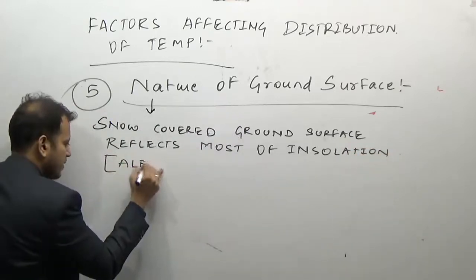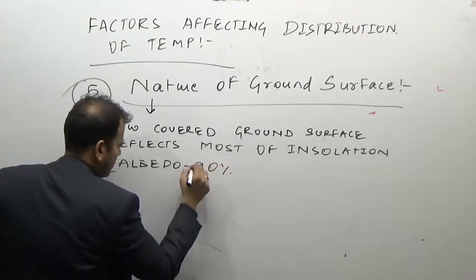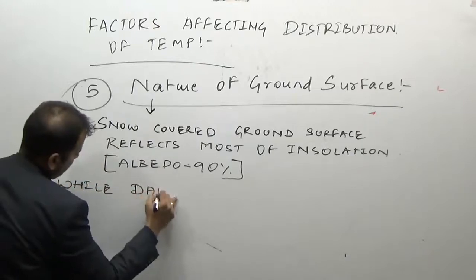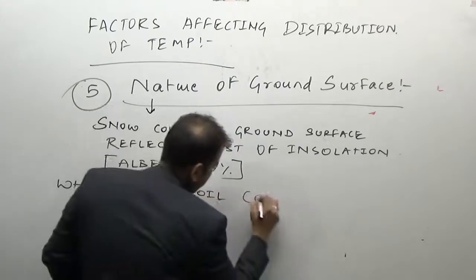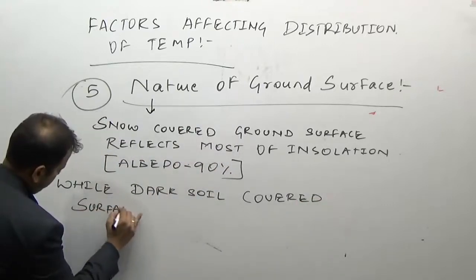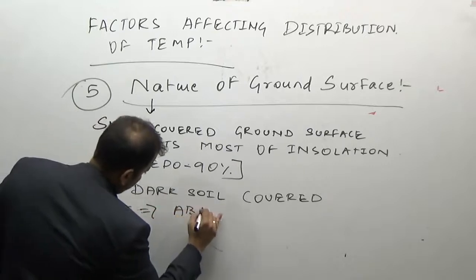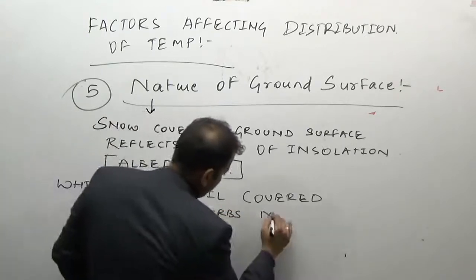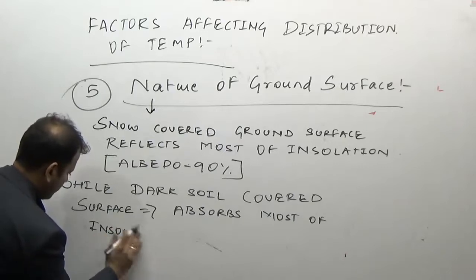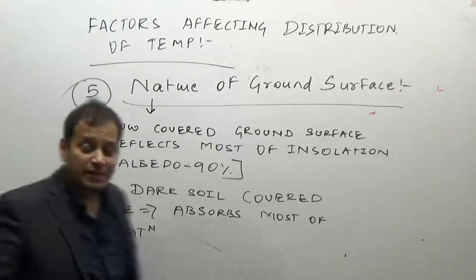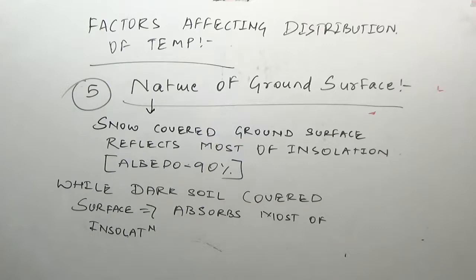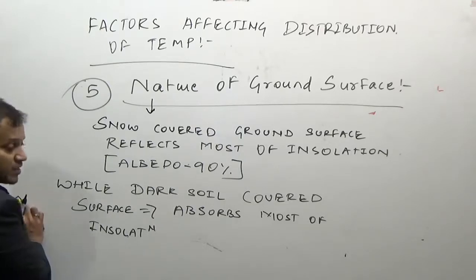Because albedo is 90%, while dark soil covered ground surfaces absorb most of the insolation, thus affecting the temperature, thus affecting how it distributes temperature. So this is one of the factors.